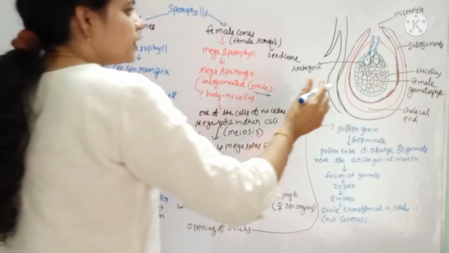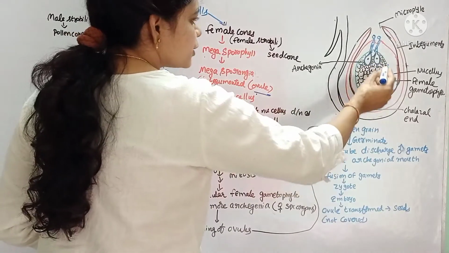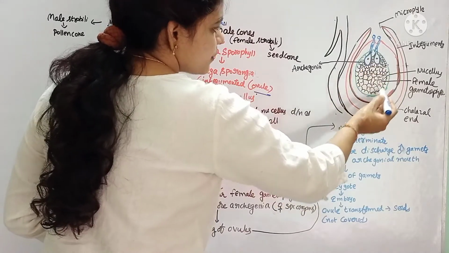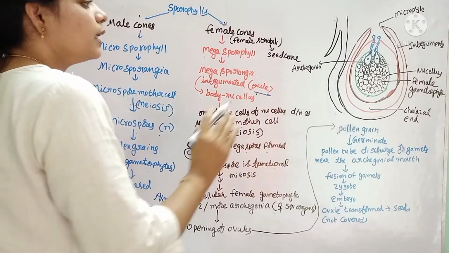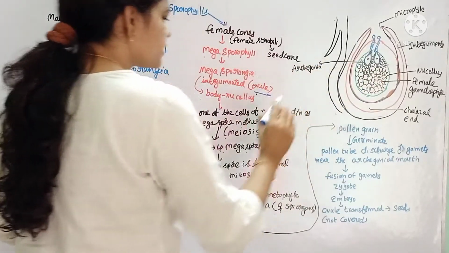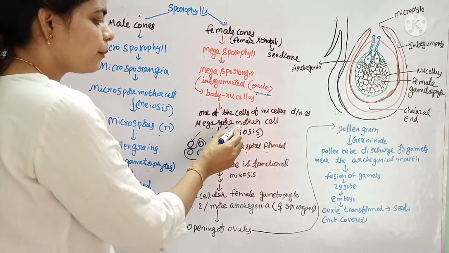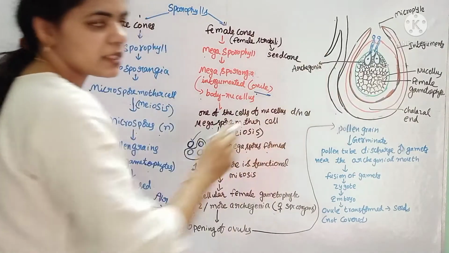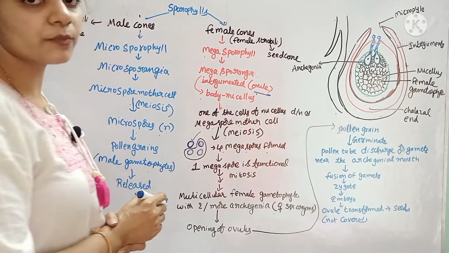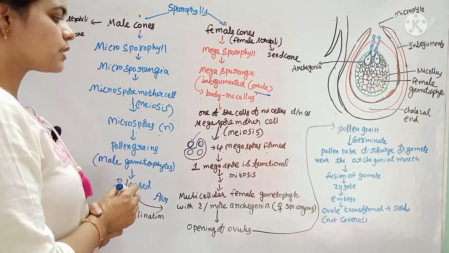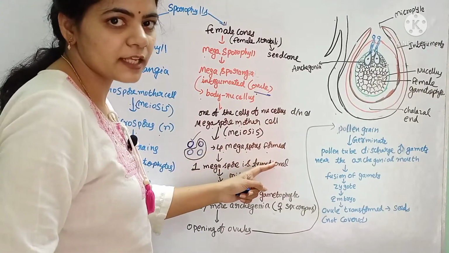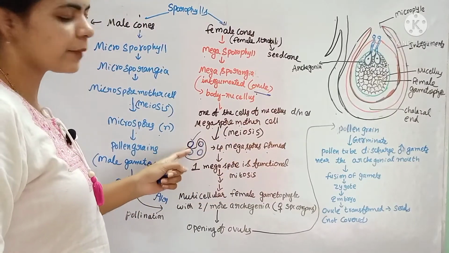The body of this megasporangium is called the nucellus. This green colored one is the nucellus. In this nucellus, several cells are present. One of the cells differentiates into the megaspore mother cell, which undergoes meiosis. By meiosis, it produces 4 megaspores. How many megaspores are formed? 4 megaspores are formed. Here, these are the 4 megaspores.